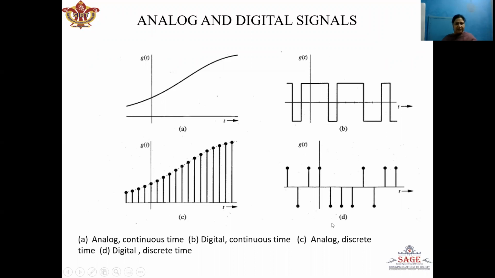And in figure D, we can see the signal is digital as well as discrete time signal. The signal is digital in nature because it is having two fixed levels along the y-axis, and it is defined at discrete instance of time. Therefore, the signal is discrete time signal.